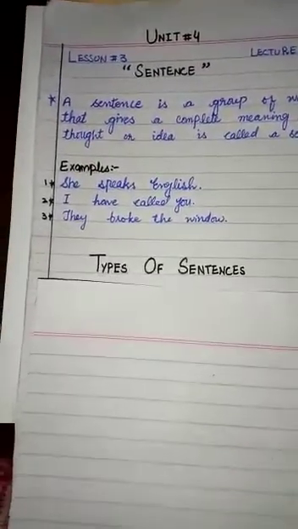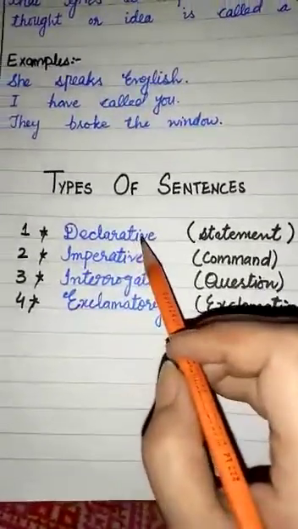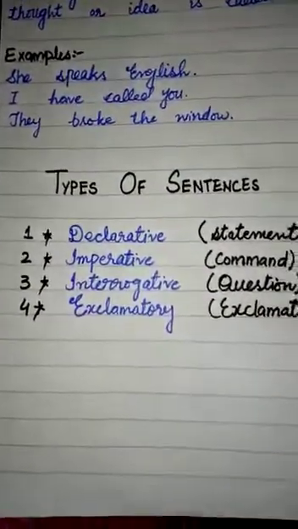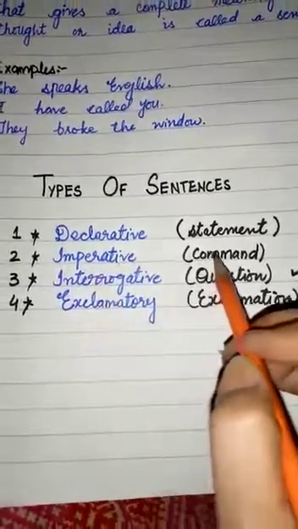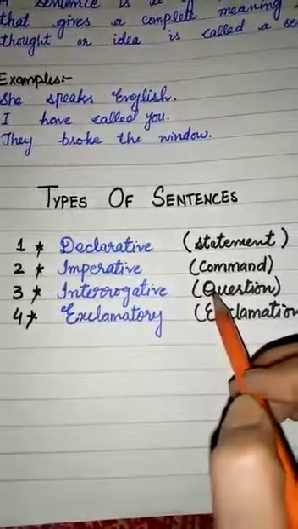Then we have the types of sentences. Here we have the 4 types. Number 1 is declarative, meaning the statement. Then we have imperative, meaning command. Then interrogative, meaning the question form.